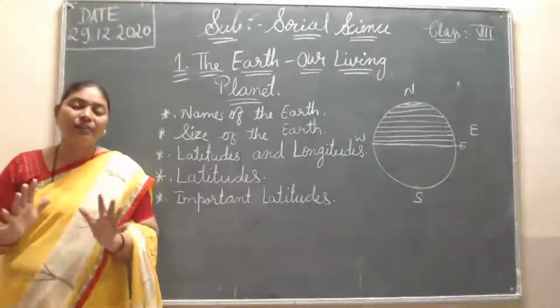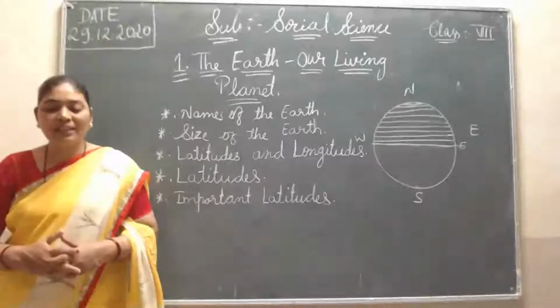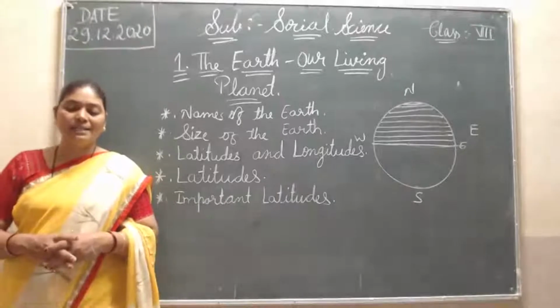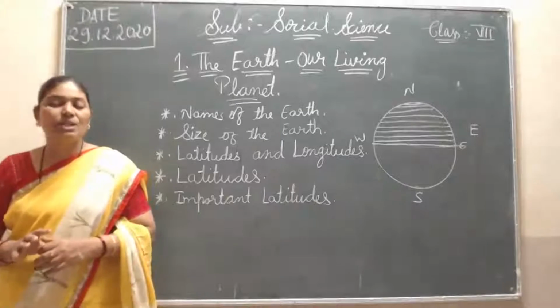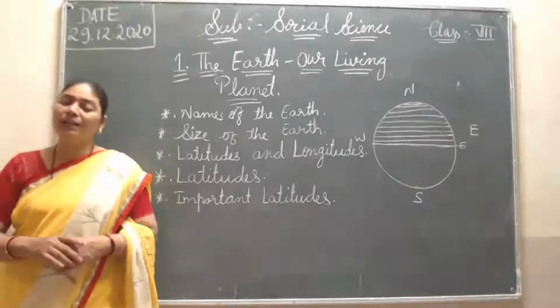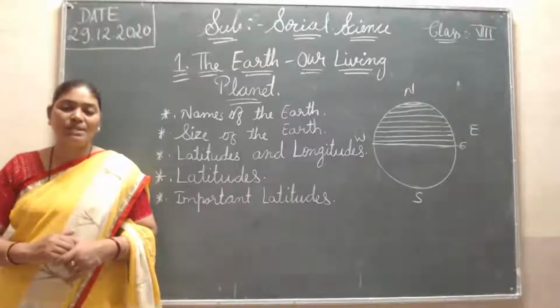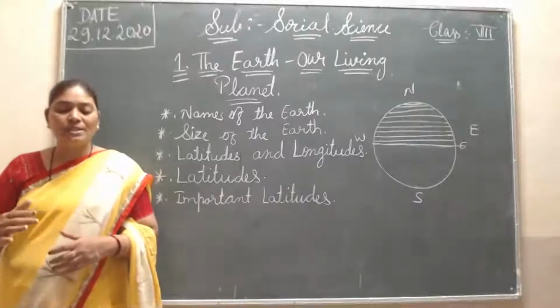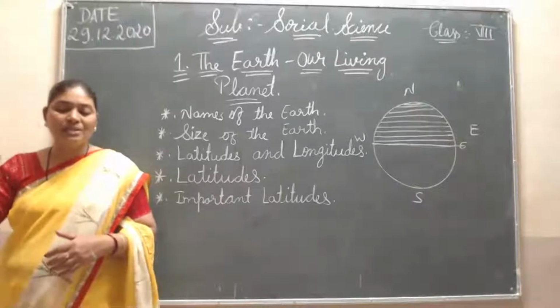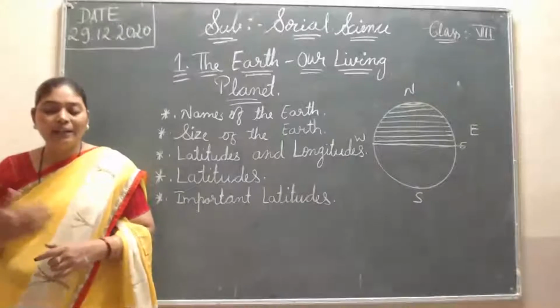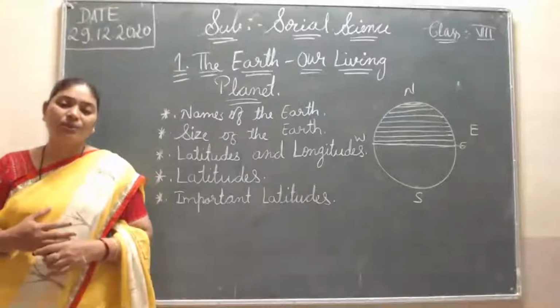The Pacific is the largest and deepest ocean, while the Arctic is the smallest and shallowest. Just as Asia is the biggest and Australia the smallest continent, the Pacific is the biggest and deepest ocean and the Arctic the smallest.